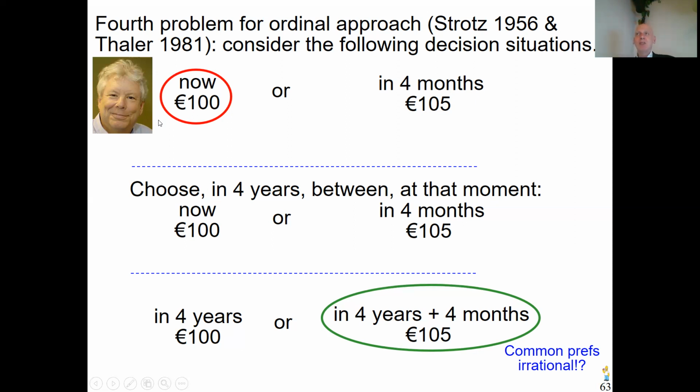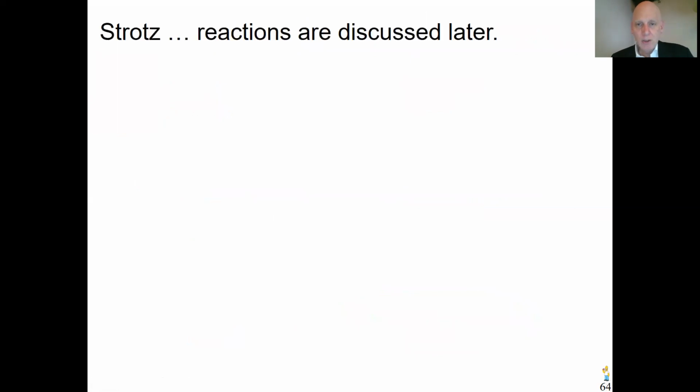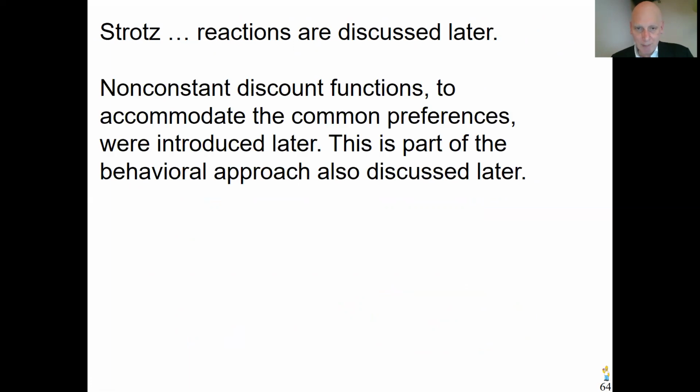And again, there are many empirical studies and many theories, and we will see later all kinds of discounting. I already told you stationarity is violated, so you already know constant discounting is violated here. Generalized hyperbolic discounting and all these kinds of things have been investigated, and more of that is to come later. There have been many discussions in the field. Strotz himself already wrote about it. But more of that will come later.